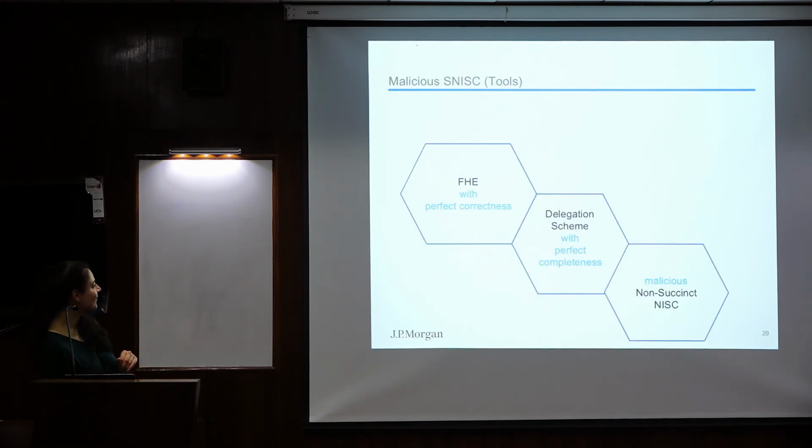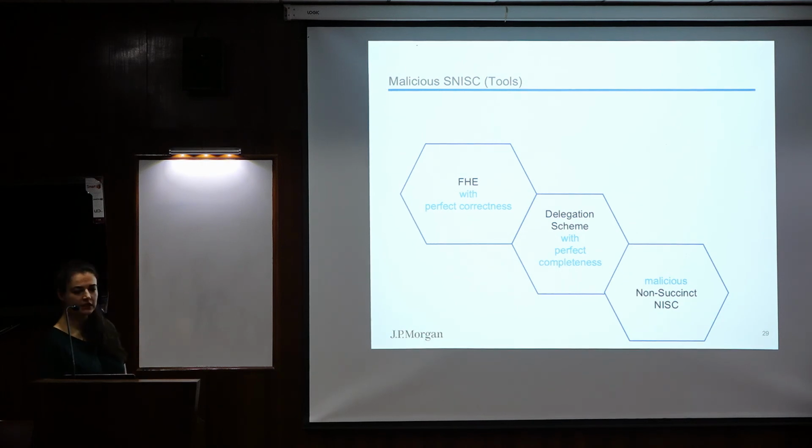So let's see now all the properties that we need from our tools. We need the FHE with perfect correctness. A delegation scheme also with perfect correctness, and remember it also has to be adaptive, so that the function is decided in the second round. And we also need a malicious non-succinct non-interactive secure computation protocol. So I gave you the high level.